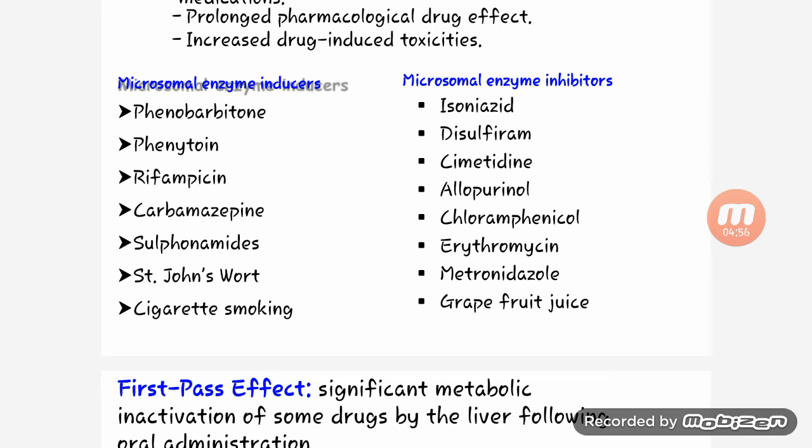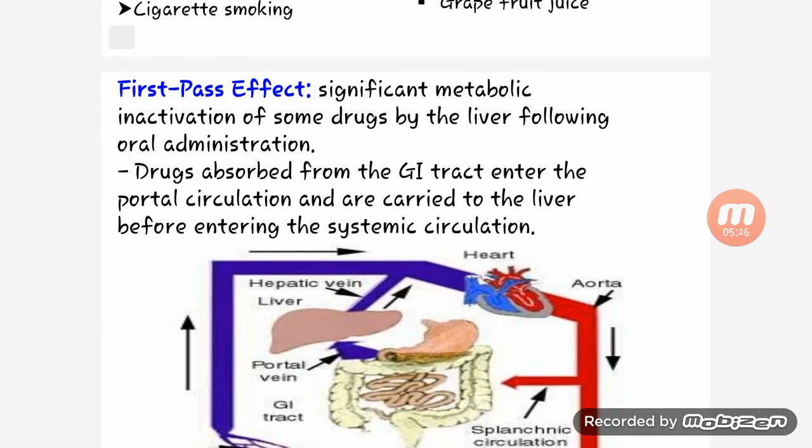Microsomal enzyme inducers are phenobarbital, phenytoin, rifampicin, sulfonamides, and cigarette smoking. Microsomal enzyme inhibitors are isoniazid, disulfiram, cimetidine, allopurinol, chloramphenicol, erythromycin, and grape juice.